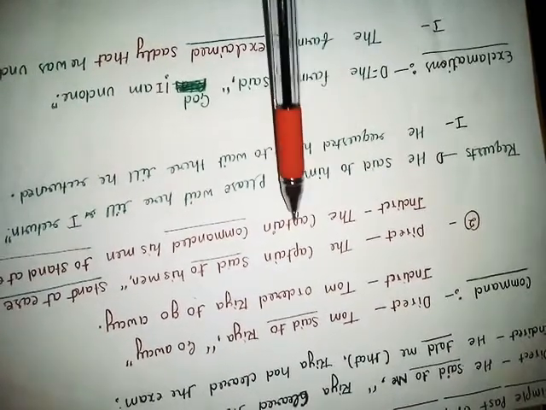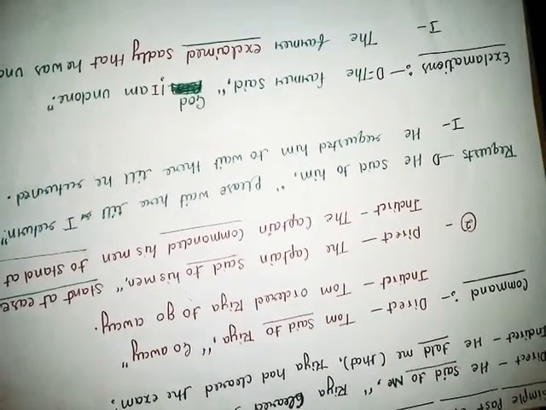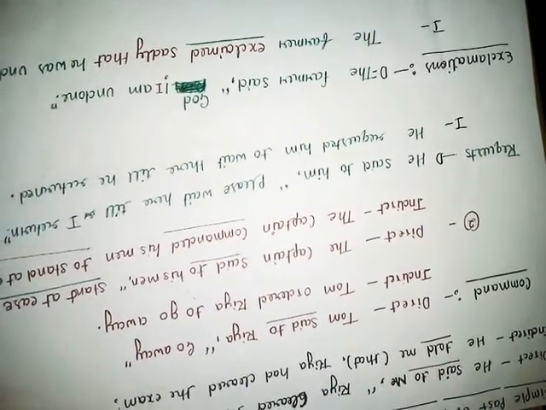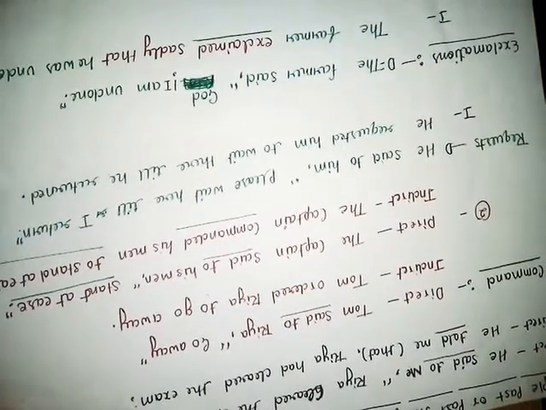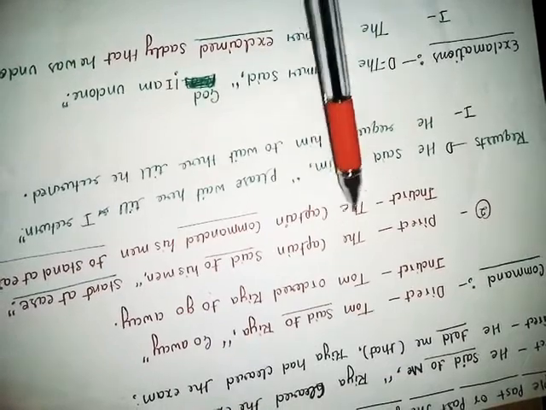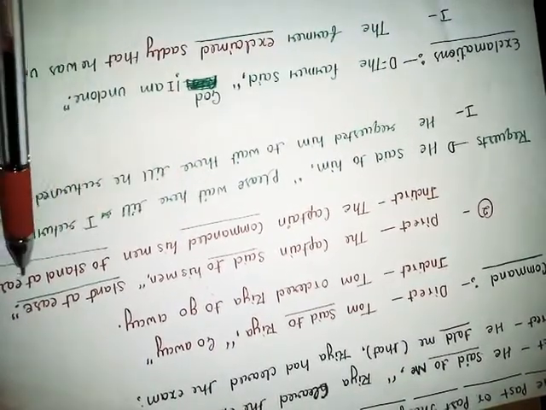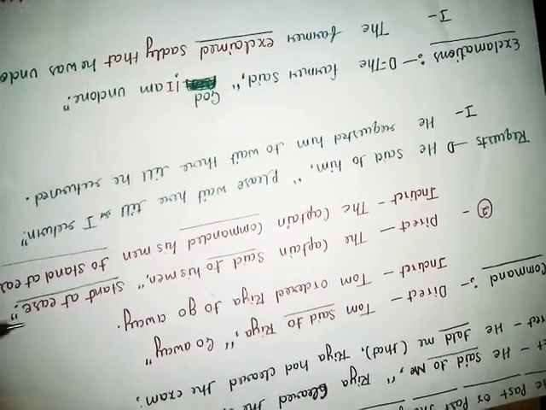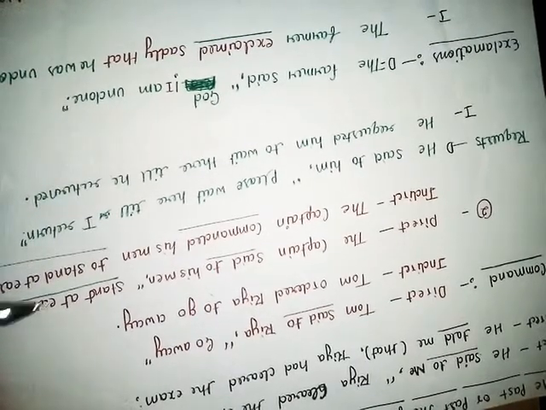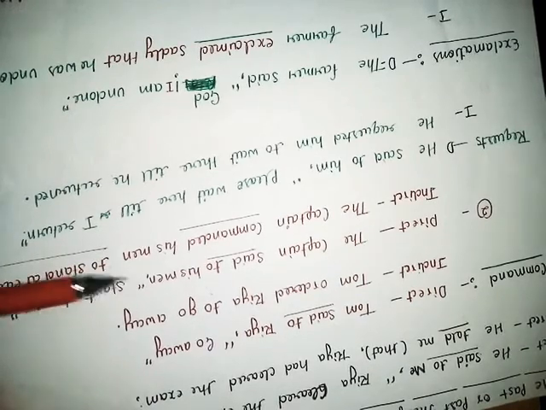In the army we use command. This is a good word for army. So here the captain commanded his man to stand at ease. Friend, this is a sentence of order, that's why we are using to in the place of comma and inverted comma.